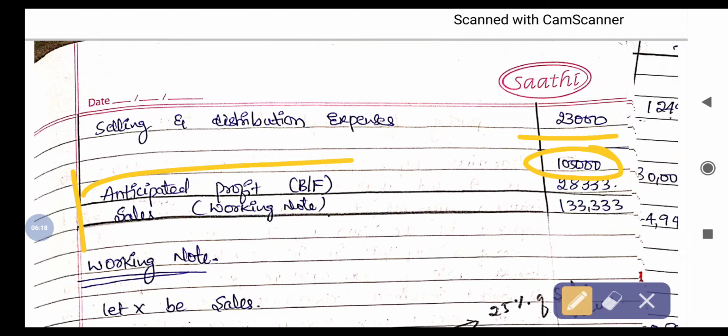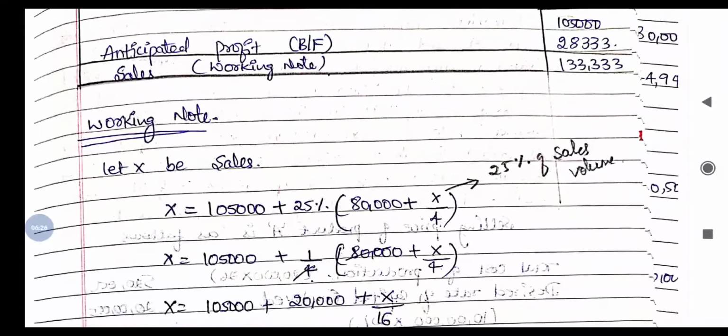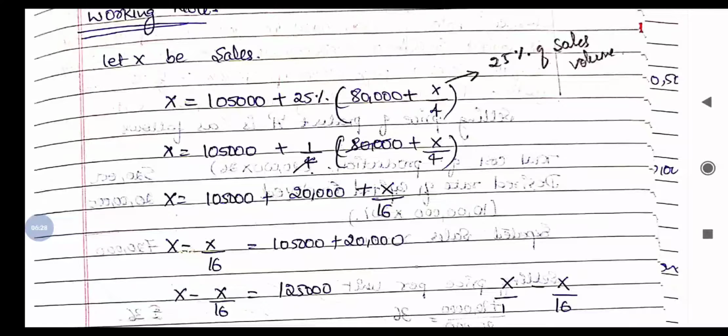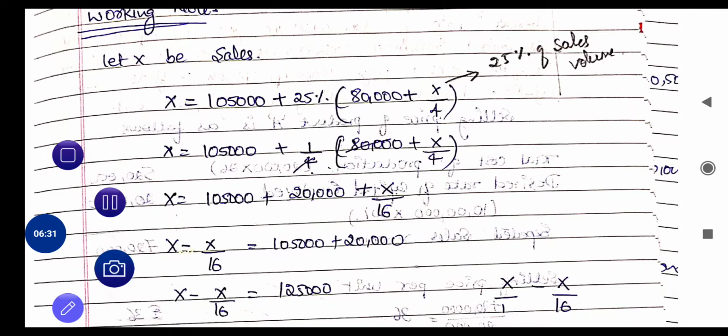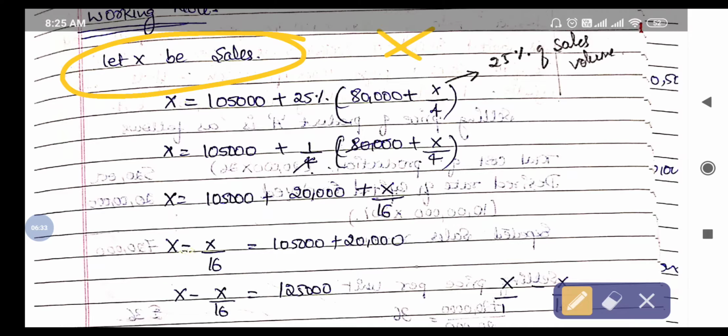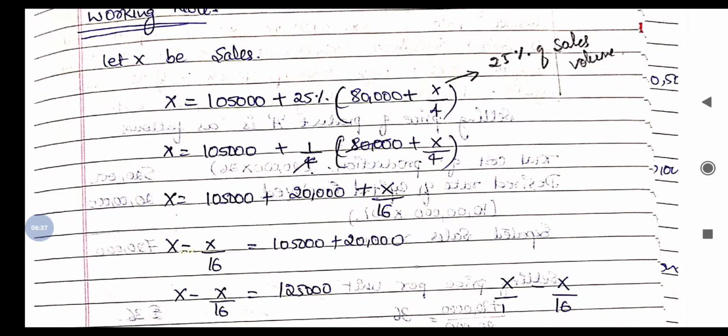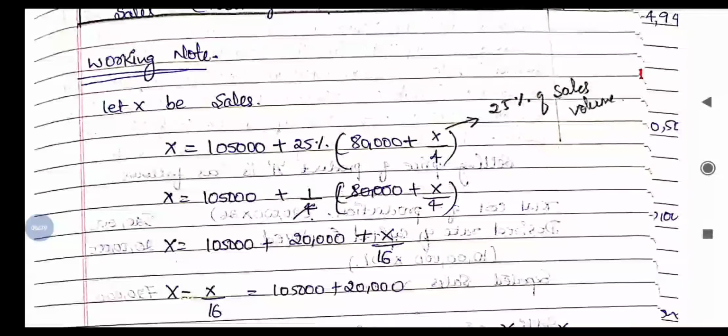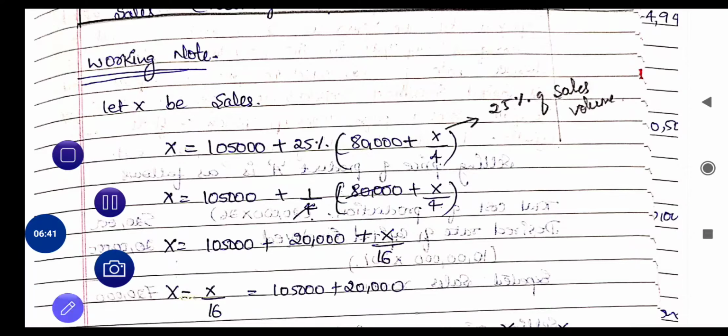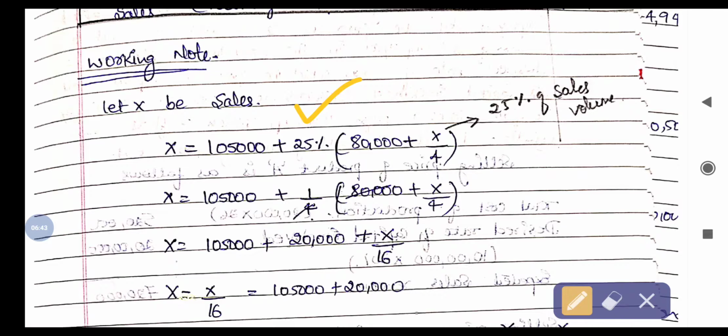Now the adjustment is there. For this, first we have to look at the working capital. As we don't know the sales, assume sales to be X. So X equals the total cost 1,05,000, and the expected return is 25%.